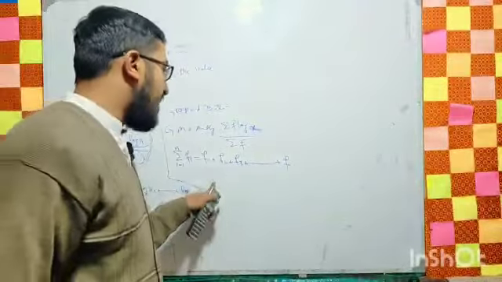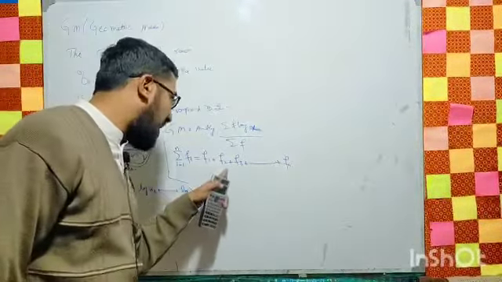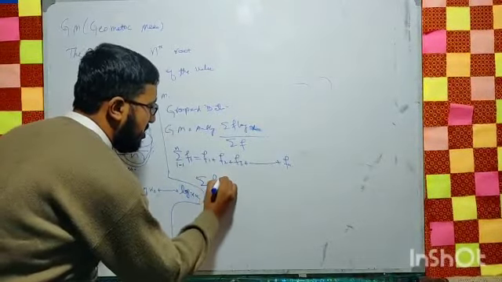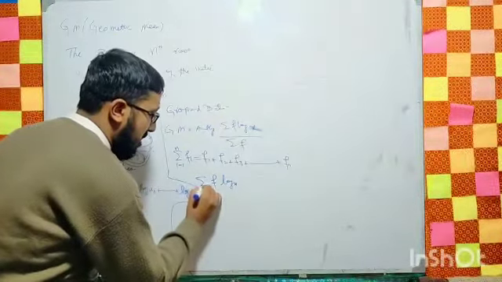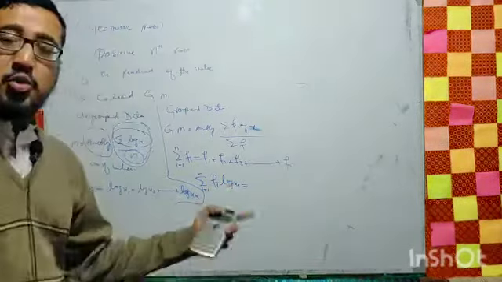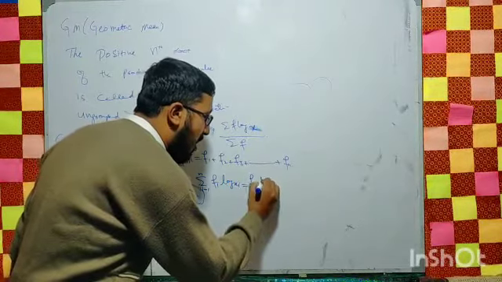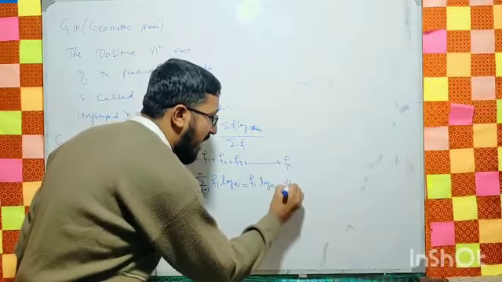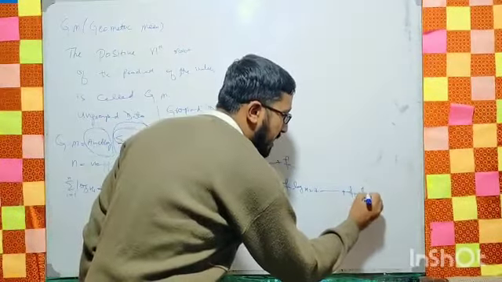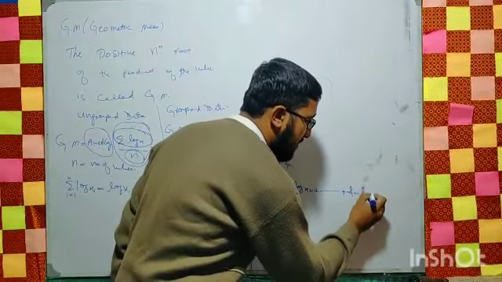So we will use this formula, expanded from f1, f2 up to fn. Another thing is your summation f log x, taking i from 1 up to n, fi log xi. How do we expand fi log xi? It will be expanded like this: f1 log of x1, f2 log of x2, up to fn log of xn.